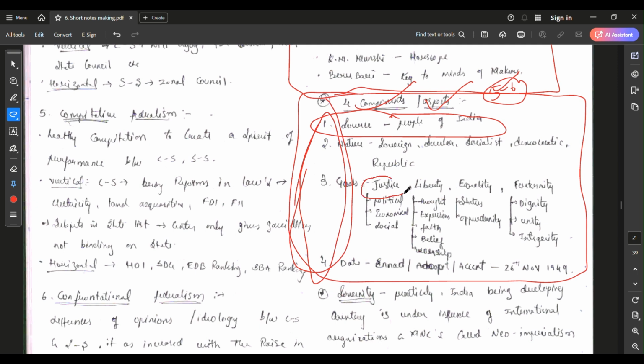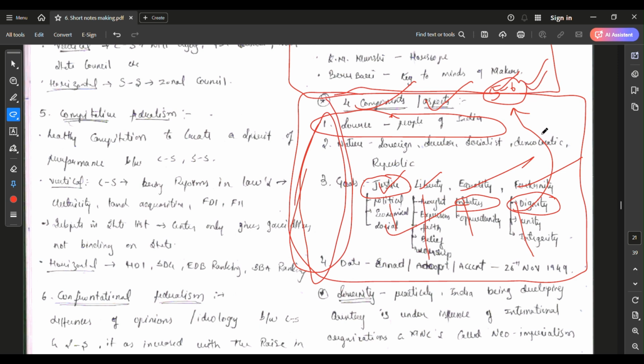I showed my class notes in the earlier video, in which I explained clearly about justice, liberty, equality, and fraternity. I also explained about dignity, status. Like that, I explained each and every topic, whatever you see here, so it took 5 to 6 pages. But I also revised my class notes 2 to 3 times. That's why I don't need to remember them here.